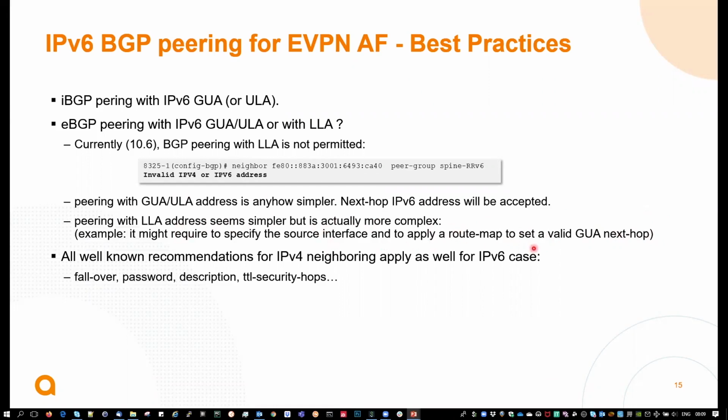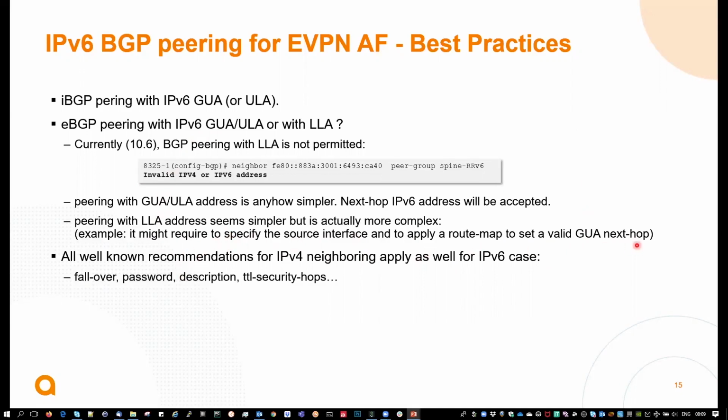So this is something that needs to be looked at carefully. Probably in the future we will have something like IP unnumbered interface for that, so stay tuned. That is something we will have to revisit when we have full IPv6 underlay support.